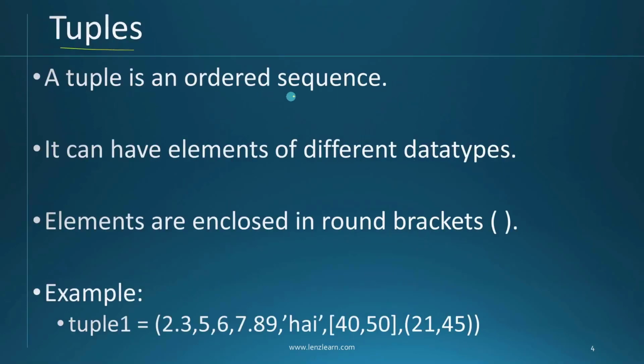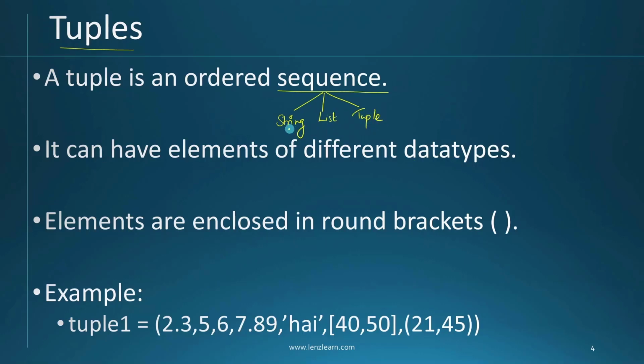So tuple is an ordered sequence. Now you understand tuple belongs to the sequence data type. In the first chapter, you remember under sequence there are 3 types of data types defined in Python. The first one was string, the second one was list, and the third one is tuple.